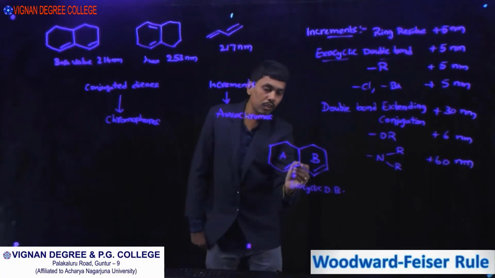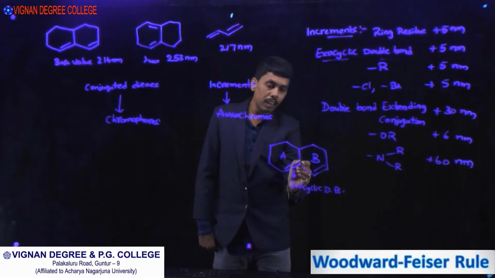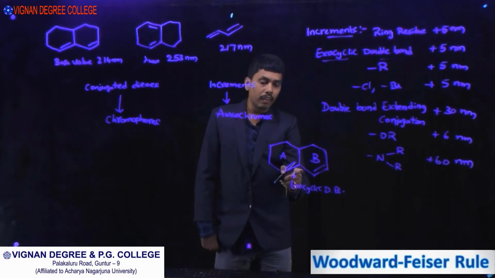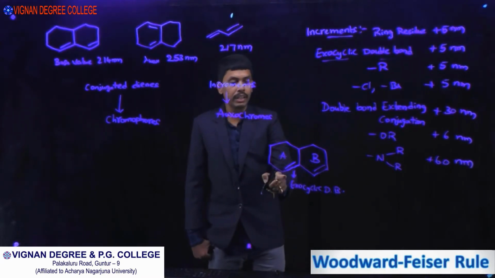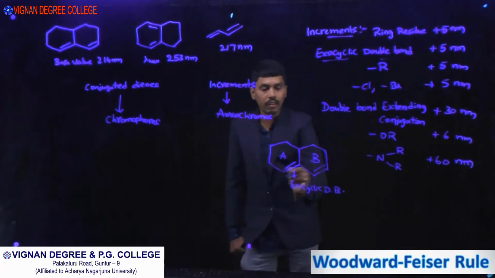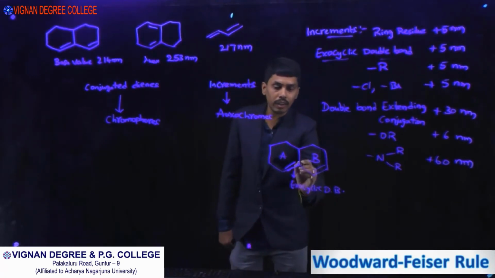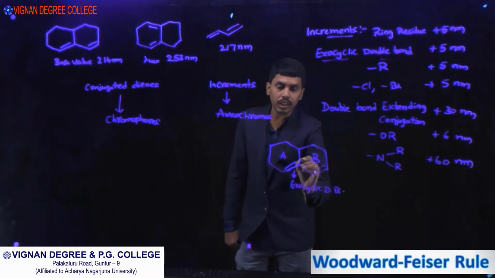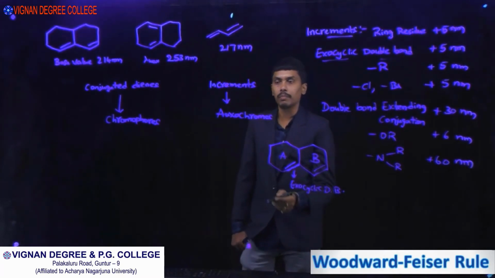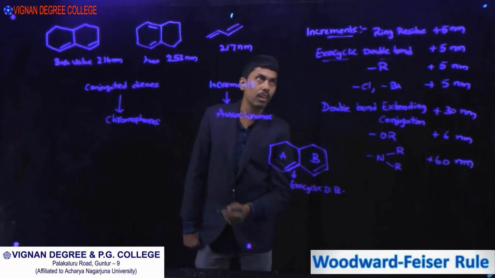We can also say any sp2 carbon attached to the first ring while the other sp2 carbon is outside the ring or present in the other ring. One double bond outside the ring and part of the ring is called an exocyclic double bond. We can see examples.